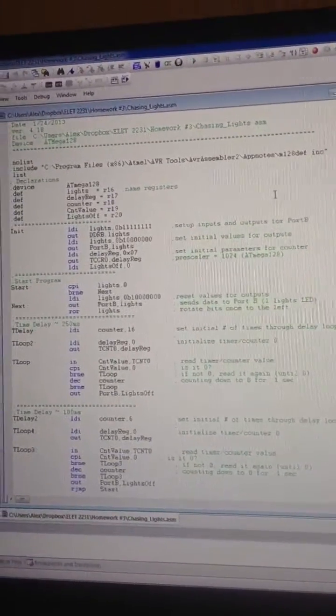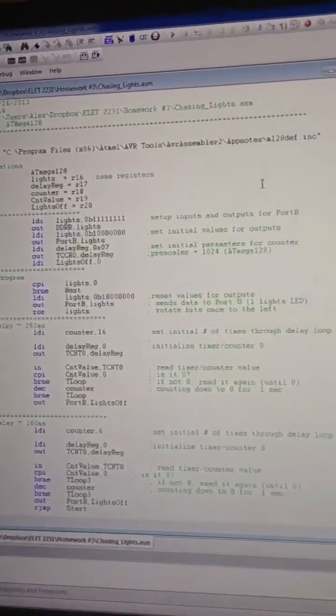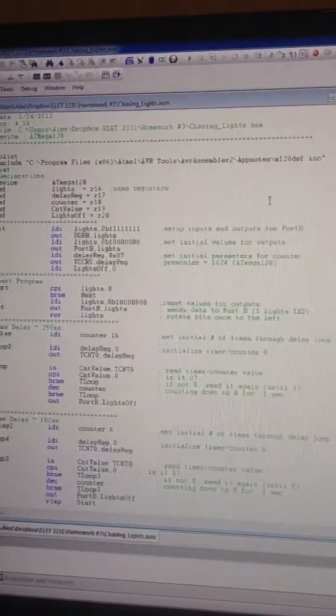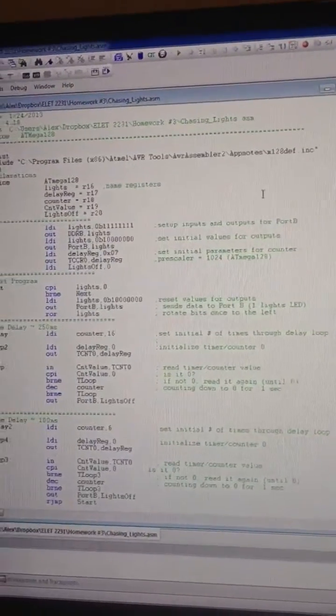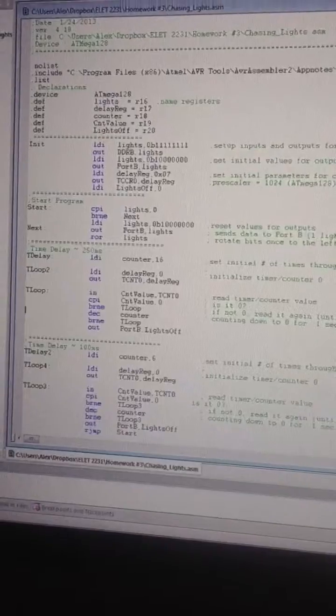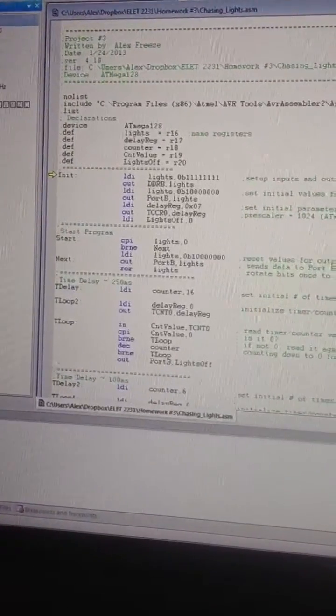It will take 16 loops to account for the 250-second on time, and it will take 6 loops to account for the 100 millisecond off time. I'm going to run the code and auto step it to show how it works.